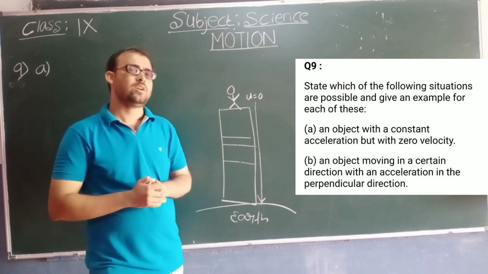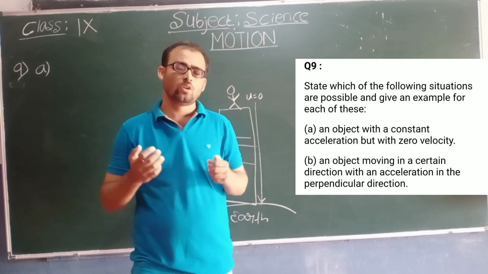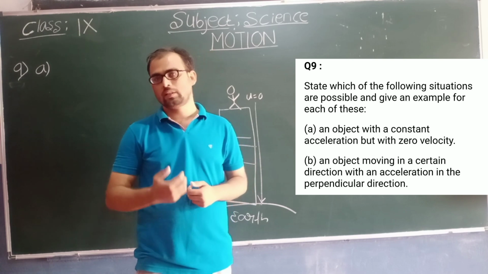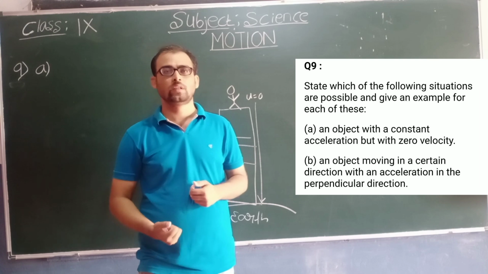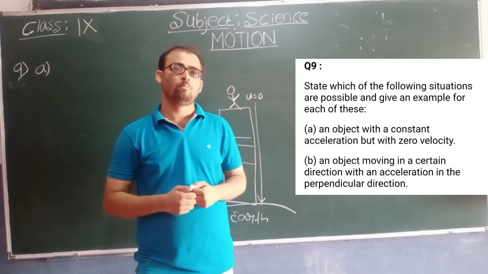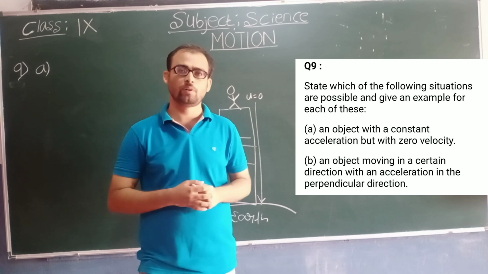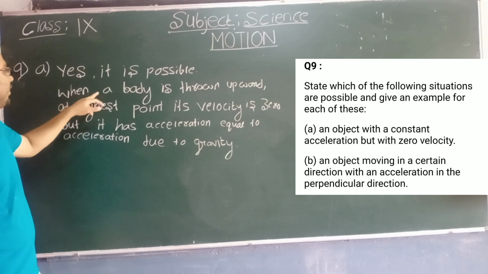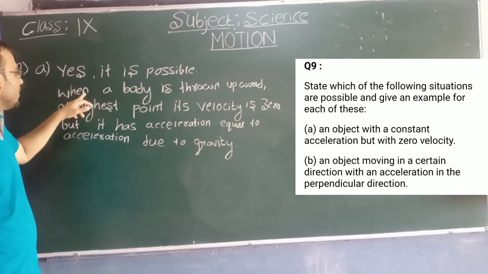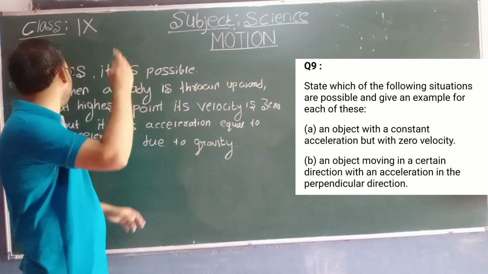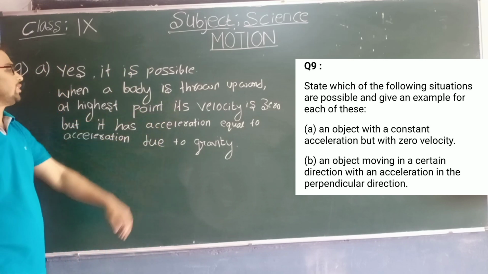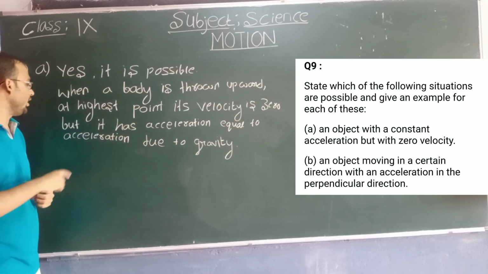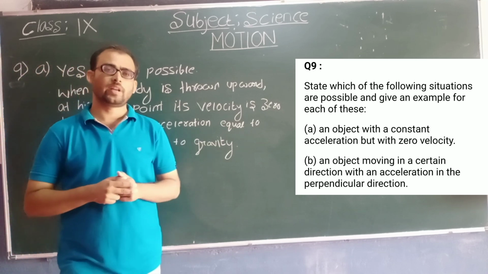We are all standing on the earth. I'm also standing here, I'm not moving, but the acceleration is acting on my body. The acceleration due to gravity is acting on my body. So this statement is possible. As I told you, yes, it is possible. The example is: when a body is thrown upward, at the highest point its velocity is zero, but it has acceleration equal to the acceleration due to gravity.